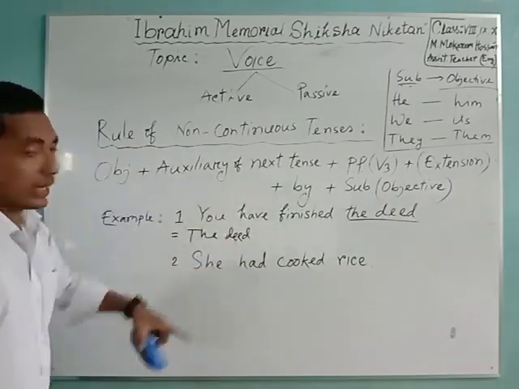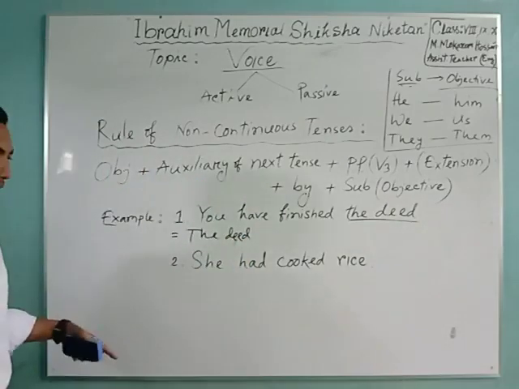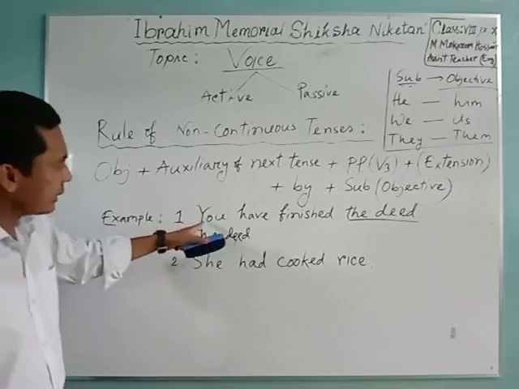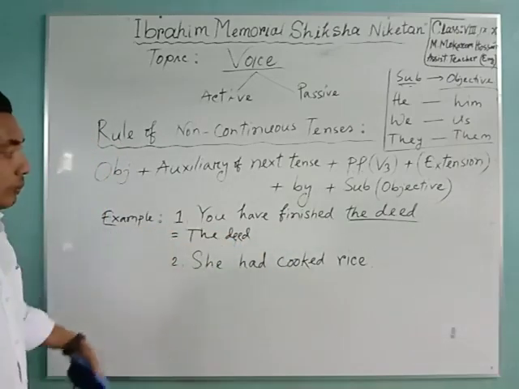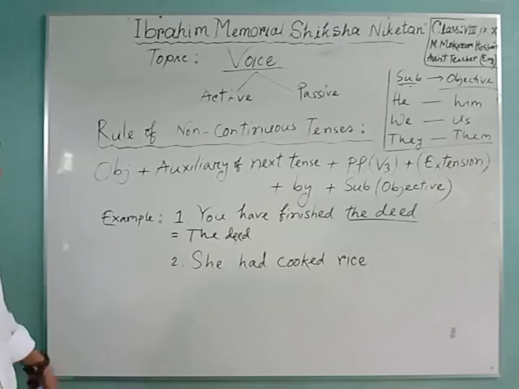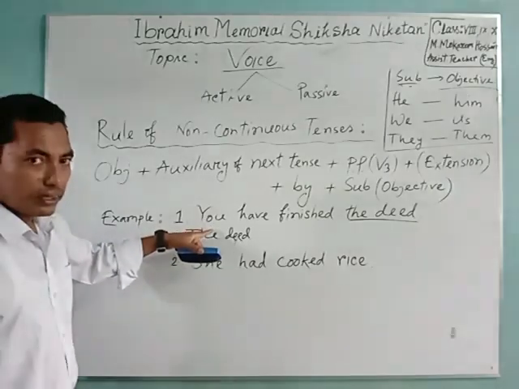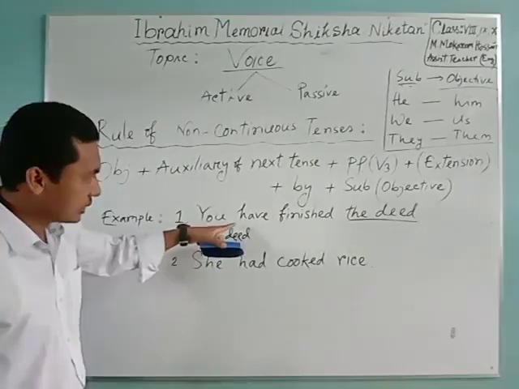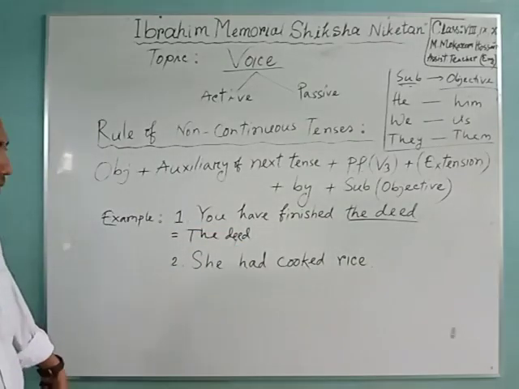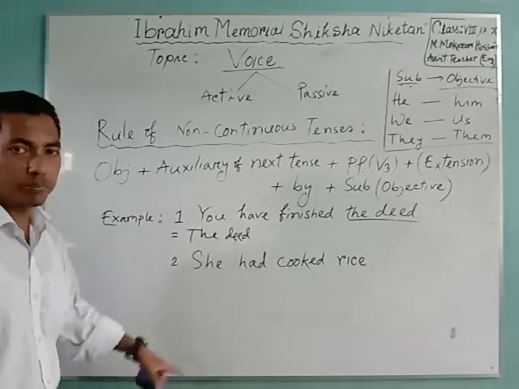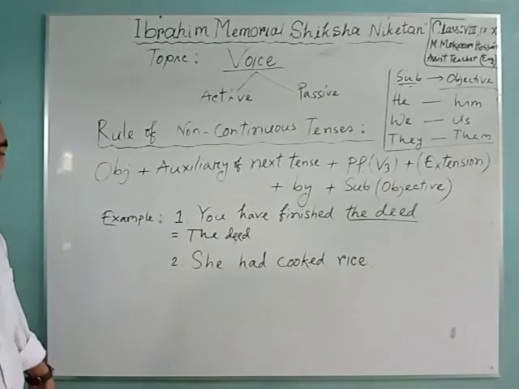Then auxiliary of next tense. As this sentence is from present perfect tense, the next tense of this tense will be present perfect continuous tense. That means we have to take the auxiliary of present perfect continuous tense.